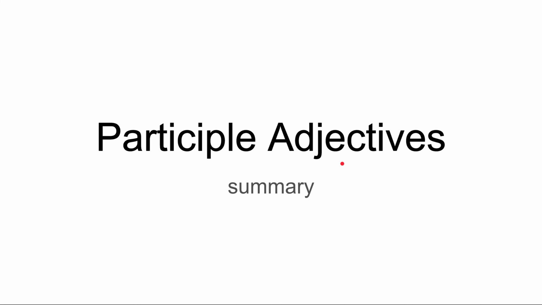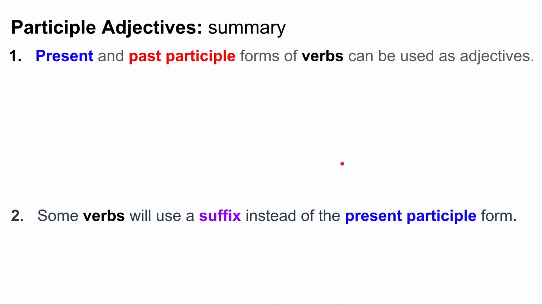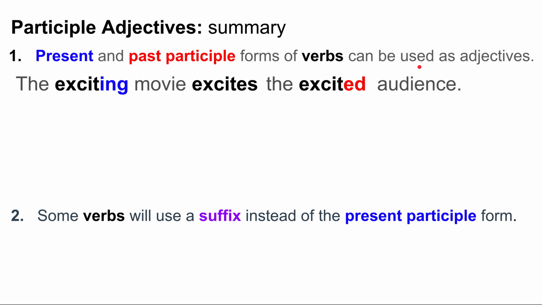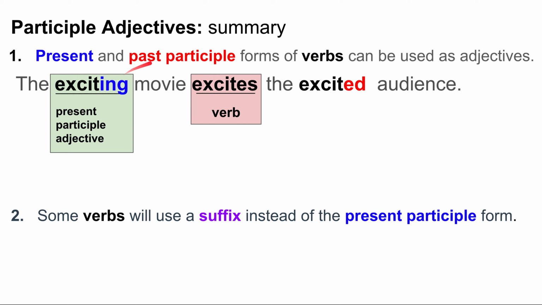So, let's do a quick summary now. Thank you so much for watching until now, but let's quickly summarize. Remember that the present and past participle forms of verbs can be used as adjectives. For example, the exciting movie excites the excited audience. The verb excites. The present participle, exciting. And the past participle, excited.